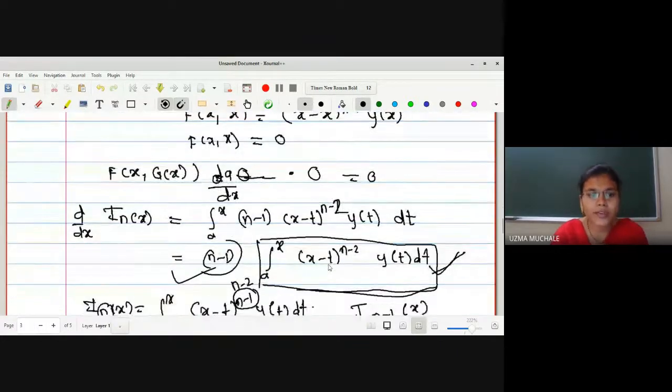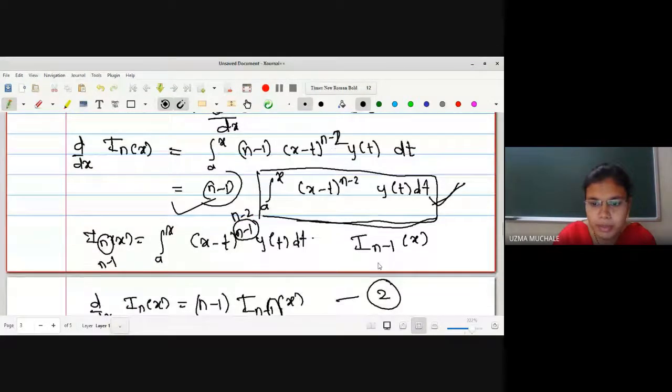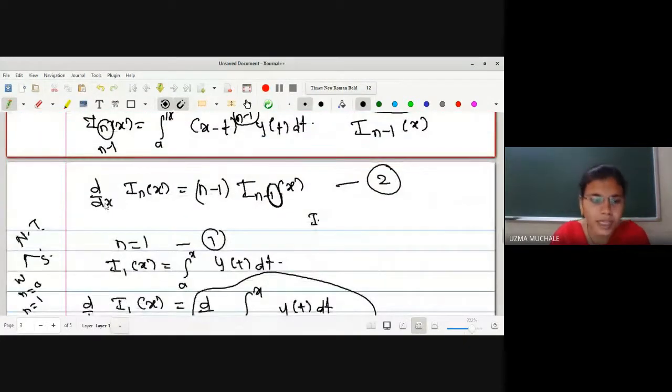So after finding this, what we have to do is find the value of this integration from equation 1. As it is n, here it is n minus 1. If it is n minus 1, what should be the term here? n minus 2. So the value of this whole bracket will be simply n minus 1. So here we get d by dx of I n of x is n minus 1 into I n minus 1 of x.